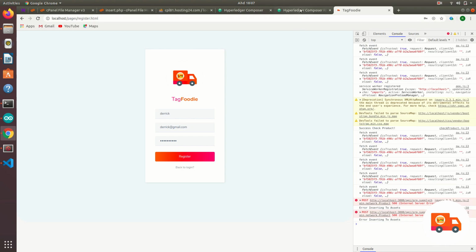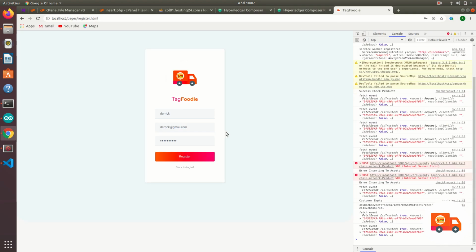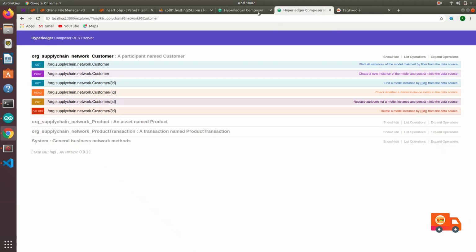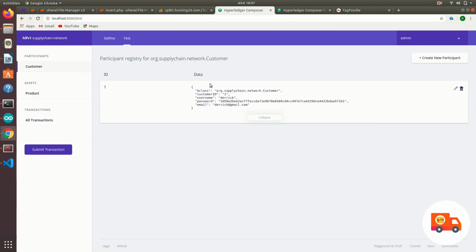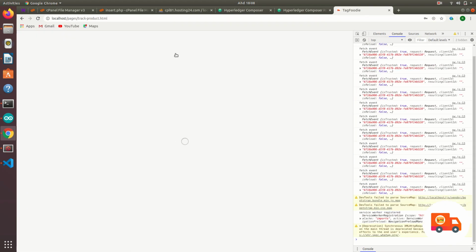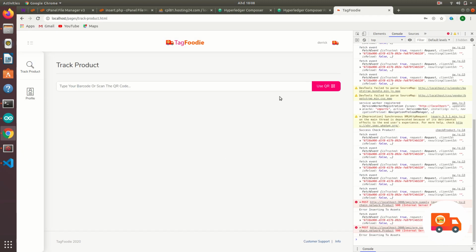So right now, we'll be starting to register. Okay, let's load. Wait for a while. Yeah, here are the customers that we inserted. So go back to login. Let's log in. Okay, then click login. Wait for it to load, then it will bring you to the dashboard.